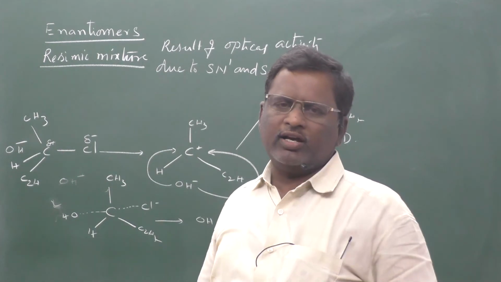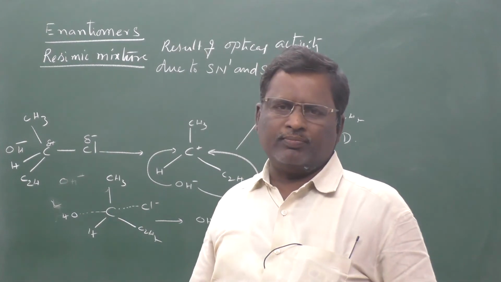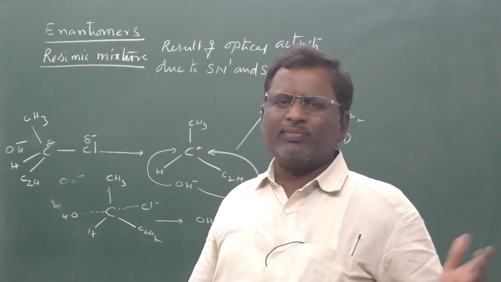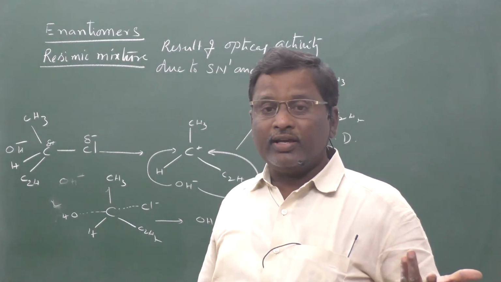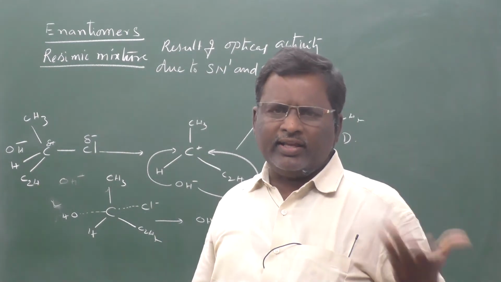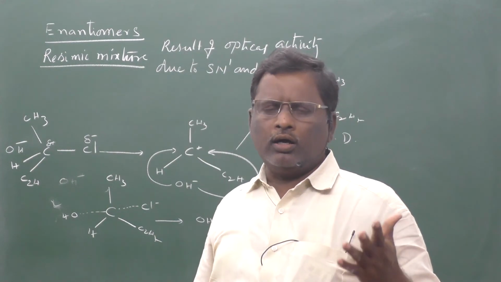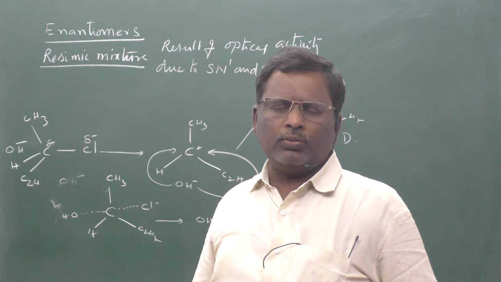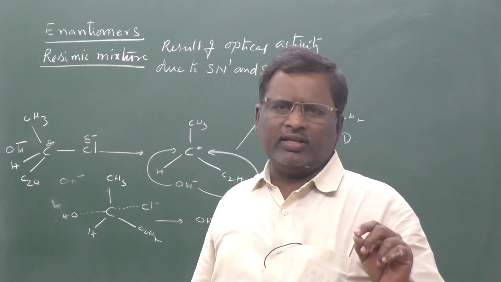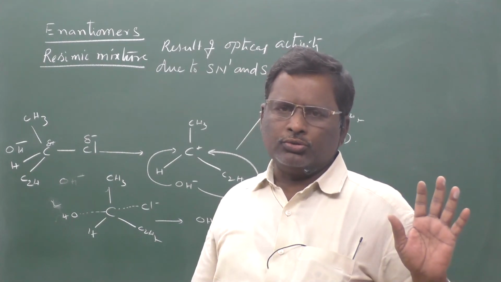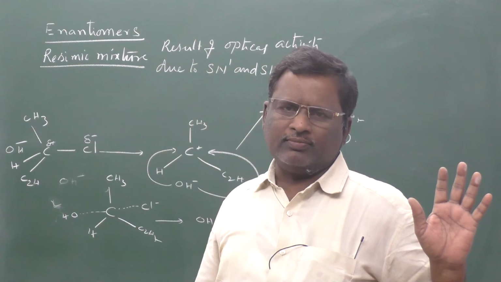Whereas in the SN1 mechanism, the product may retain the optical activity or a racemic mixture may form. Whereas in the SN2 mechanism, a new isomer will compulsorily form.